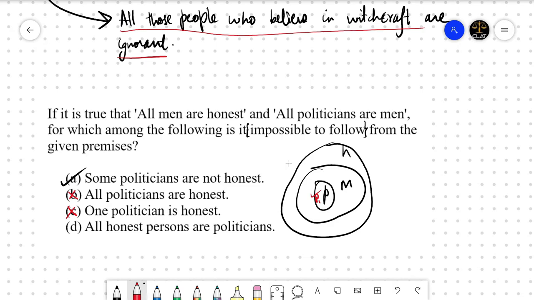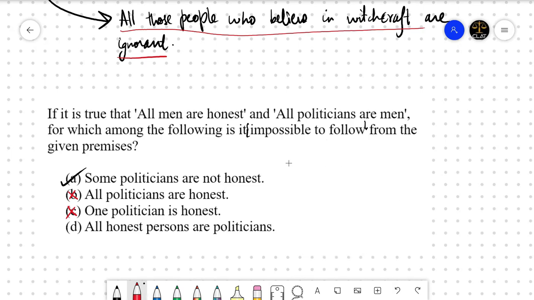This is also true because let me make up another Venn diagram. When we say that all men are honest, we have seen in the previous video that इसका मतलब दो चीजें होती है. इसका दो मतलब हो सकता है that all men are honest, ये हो सकता है. But other than this as well, we can say that men and honest का जो Venn diagram है और जो एरिया है वो बिल्कुल सेम है ना? We can say that all honest are men. It is possible. I will not say that it is. We can conclude that it is true, but it is possible, है ना?